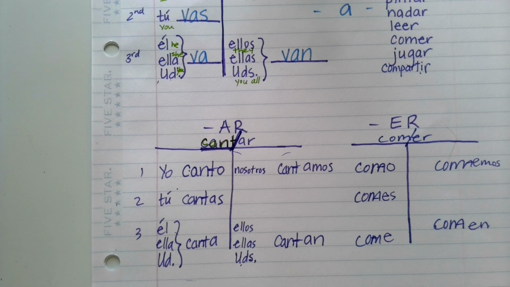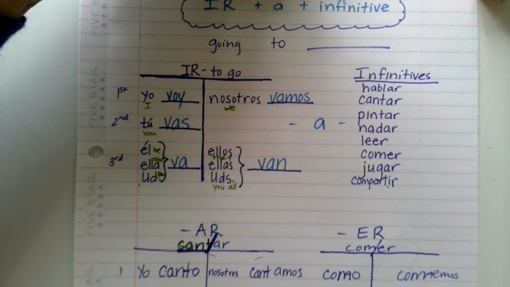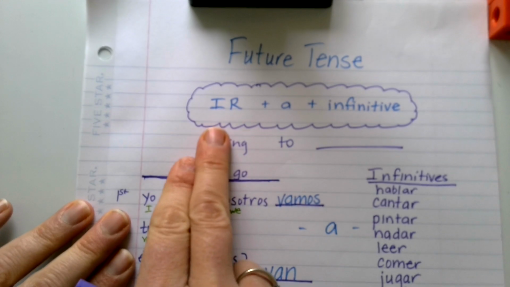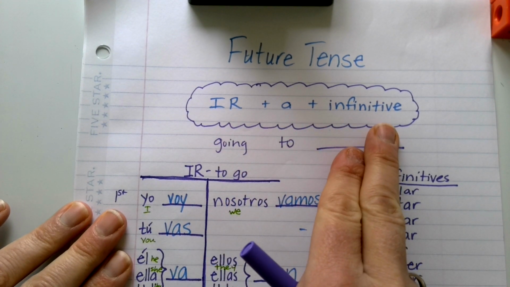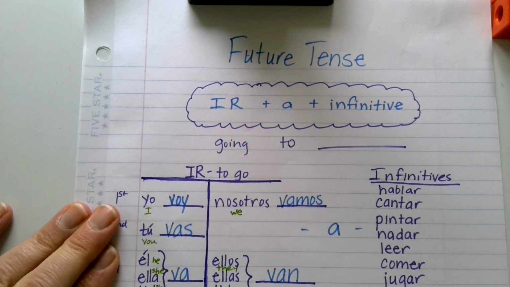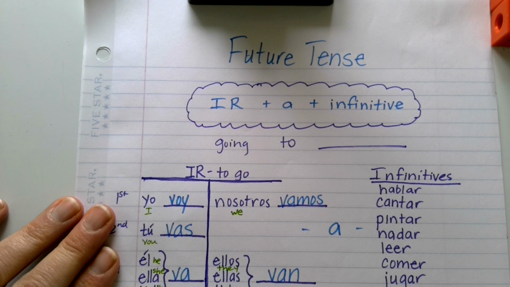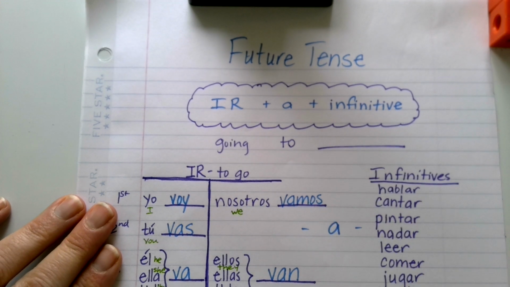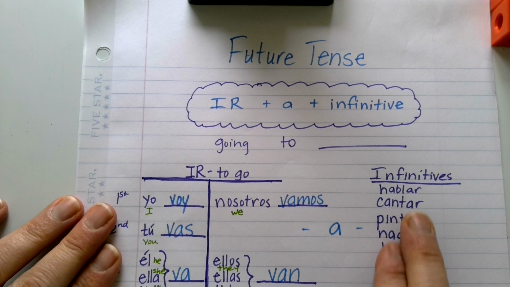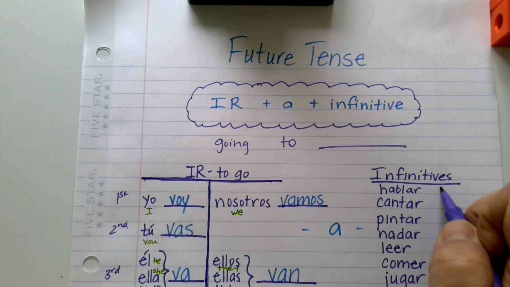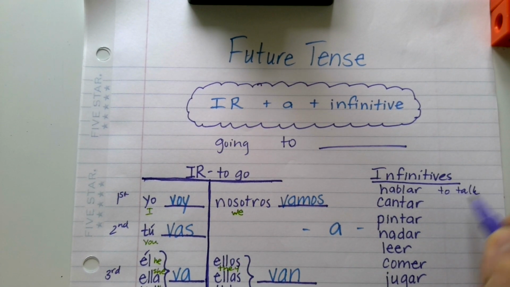All right, so just a brief recap, you've learned how to talk about the future tense using this ir plus a plus infinitive formula. You learned to conjugate ir: voy, vas, va, vamos, van. You learned what infinitives are. They're the form of the verb that ends in AR, ER, or IR. And we would normally conjugate that to talk, to sing.